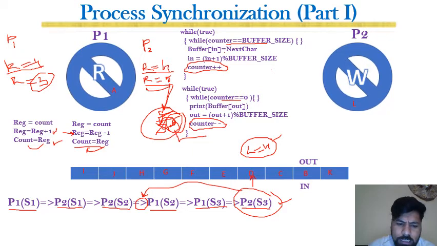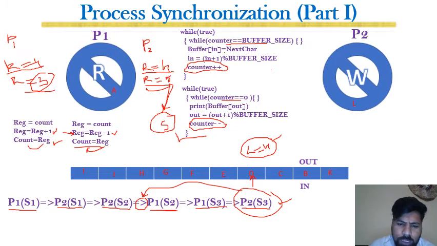Let me click over here and clear this portion. And once again consider P2 writes 5 on the counter. After that P1 does S2, and R becomes 3.